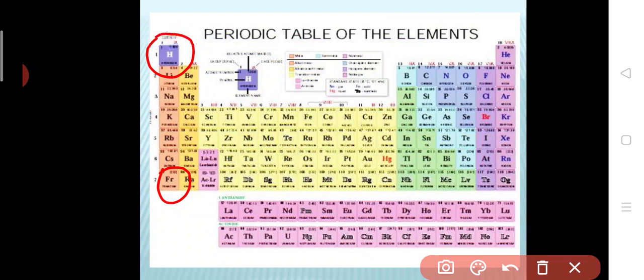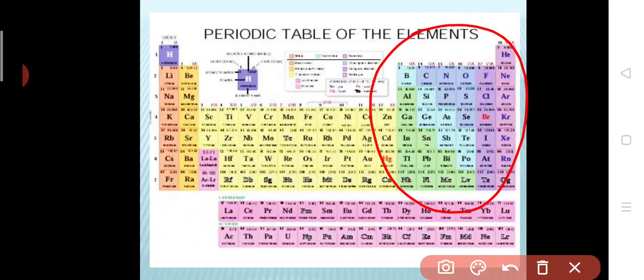If you take this second group, they combine with oxygen to form oxides. That is why they are called alkaline earth metals. Okay, next we are moving on to the P block elements. This is our P block element.